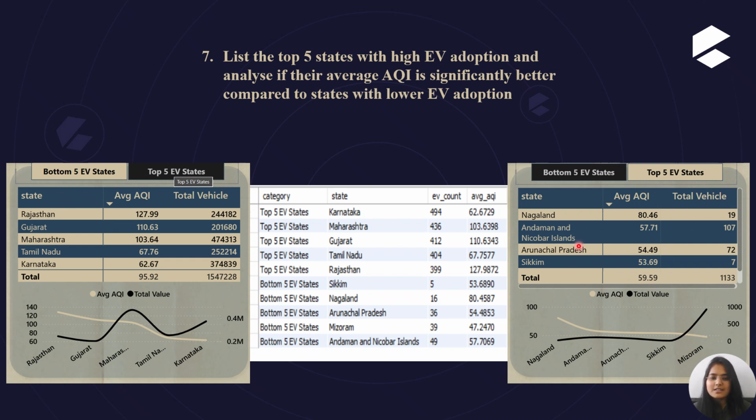You can see that there is not that much difference in the AQI level of the top 5 EV adoption states as compared to the lower EV adoption states. This is the highest EV average AQI and there is also the AQI. So you can't see that much difference in the AQI level by EV adoption.